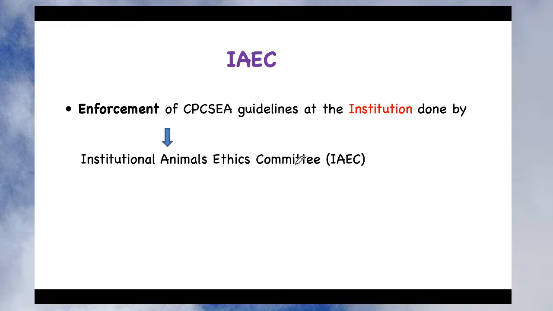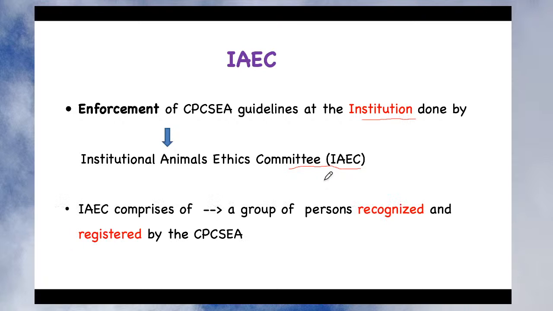CPCSEA will approve those members. In addition to that, they will add the names of two to three additional members who are external to the institution, right? So this is how the enforcement of CPCSEA guidelines at the institution level is done by the Institutional Animal Ethical Committee. Now what do we mean by IAEC, who is there in this committee, and what are their objectives? That we'll see now.